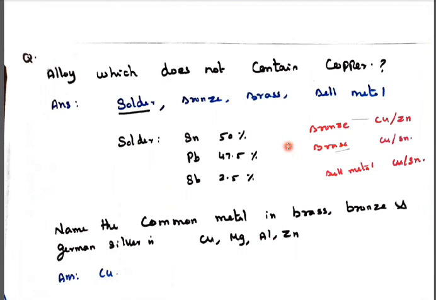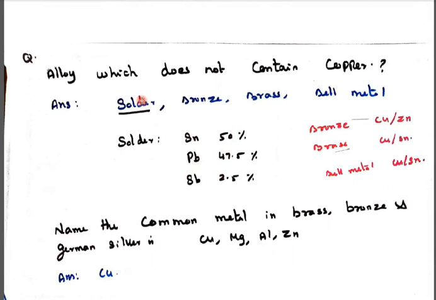Now, the alloy which does not contain copper. Solder, bronze, brass and bell metal are given as examples. We know bronze and bell metal contain copper. Bronze is most probably the same, only the ratio is different. Bell metal is copper and tin, brass is copper and zinc. So all of them contain copper. Only solder does not contain copper: it has tin, lead and antimony. So that is the one which does not contain copper.